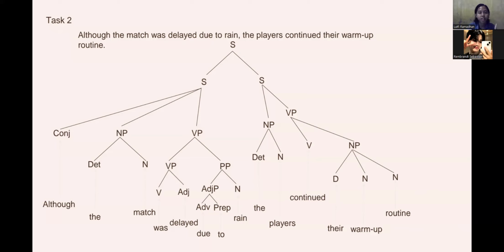First, the subordinate clause, although the match was delayed due to the rain, is classified as a dependent clause that starts with the subordinating conjunction. Second is the main clause, the players continued their warm-up routine, classified as an independent clause.